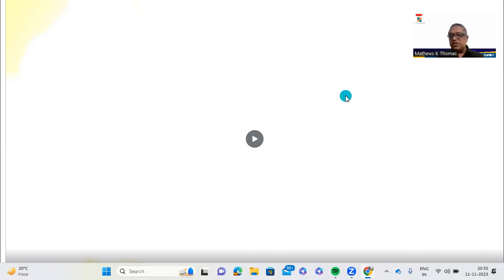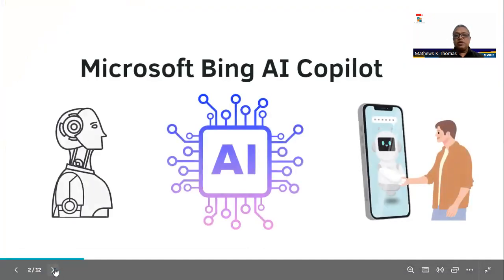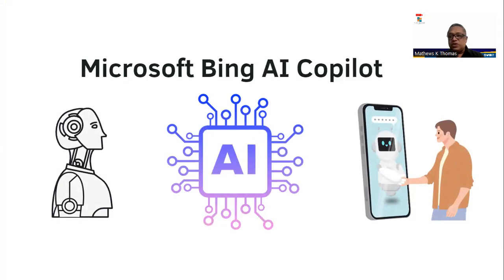So here comes Microsoft Copilot and how we are going to use it by a simple technique and what are the various uses that it can be put to. I will just explain to you. So first of all, there are so many AI apps that have come in, so many chatbots, and Microsoft, not to be left behind, has also launched their Copilot. And today I'm going to introduce to you the Microsoft Bing AI Copilot.